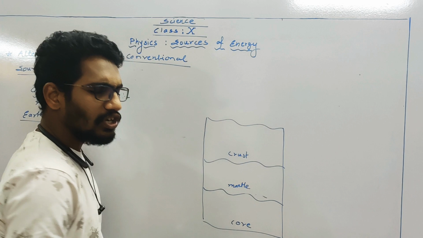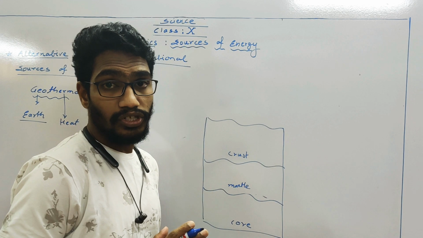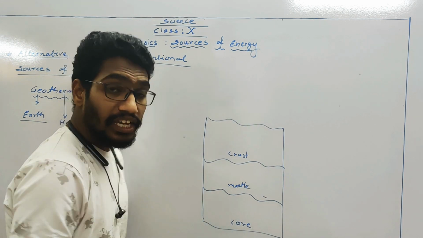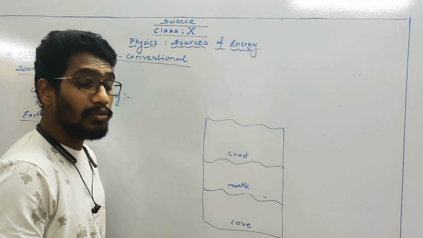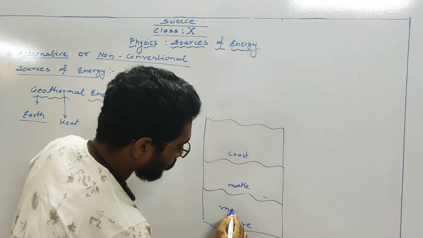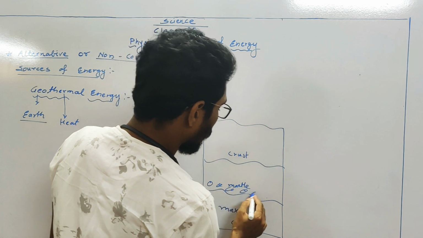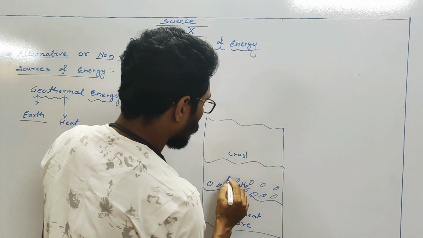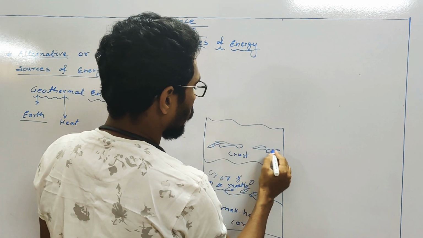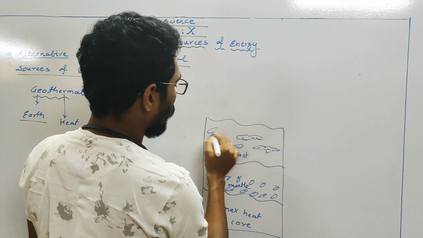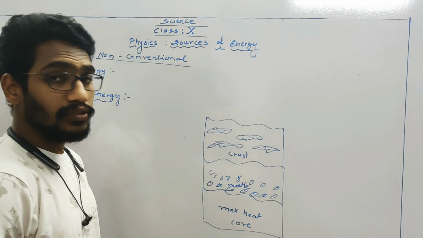Then this core has a tremendous amount of heat energy in the form of magma, lava as we call it, right? Then we have seen volcanic eruptions, yes. So that particular magma is present in the core. The maximum heat is present in the core. This particular mantle contains rocks, and this crust contains the water table, the aquifer as we call it. It is there in the 8th class. Okay, this is the particular construction.